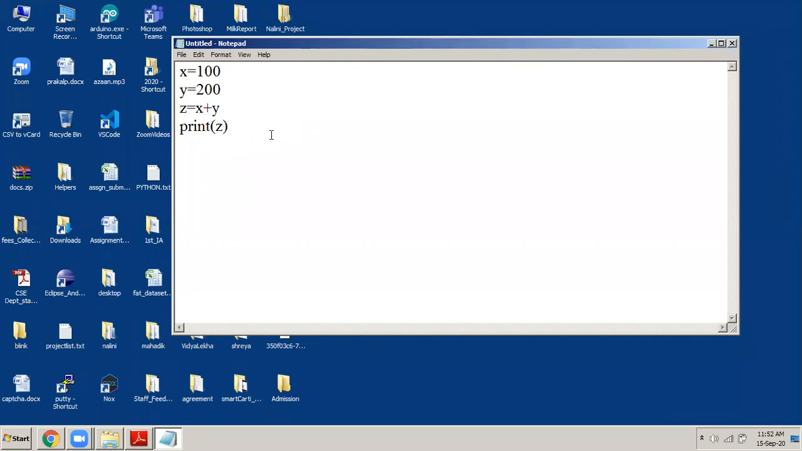So what did we learn here? We learned one important thing. It is not required to declare variables in Python. Okay, one thing we studied, very important. In Python, it is not required to declare variables.